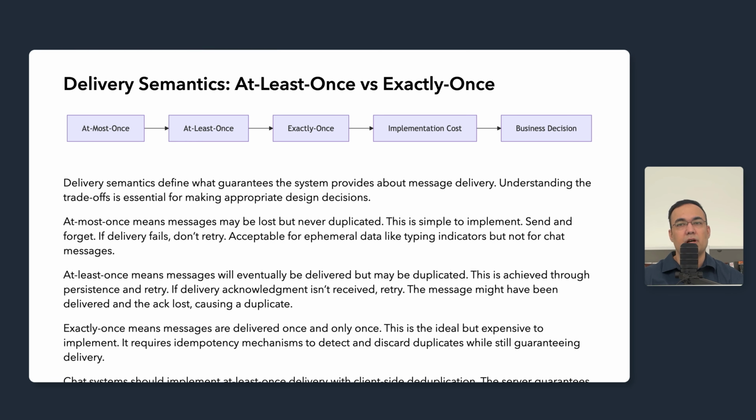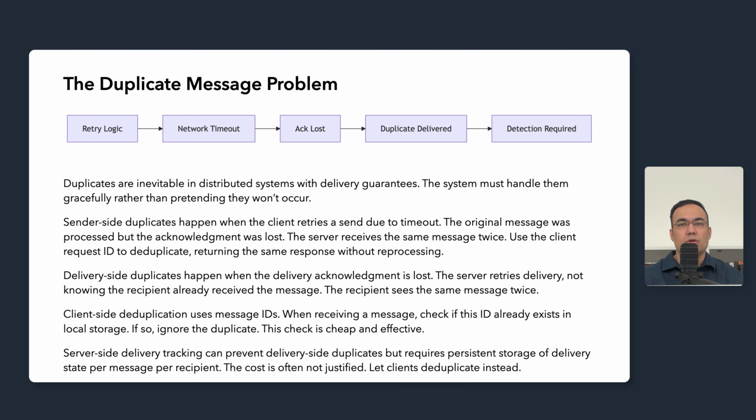Now let's talk about why duplicates occur and how we handle them systematically. Duplicates are inevitable in any distributed system with delivery guarantees. Accepting this reality and designing for it is more effective than trying to prevent duplicates entirely.